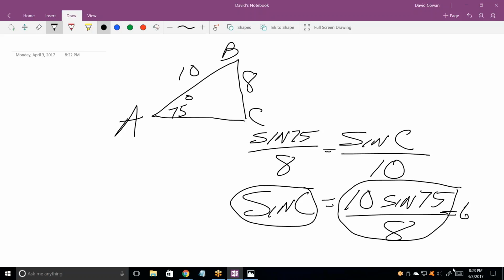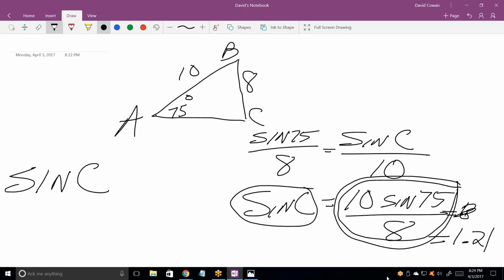So what is this number? What's the sine of 75 times 10 divided by 8? 1.21. Okay. Now, that tells you something very important. What we just figured out was the sine of C is equal to a number that it's impossible for it to be equal to.